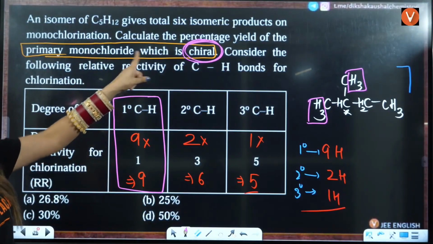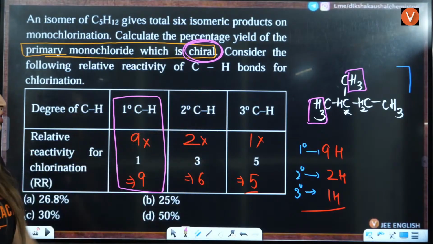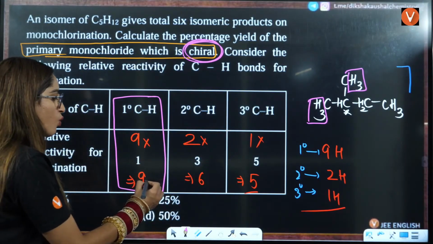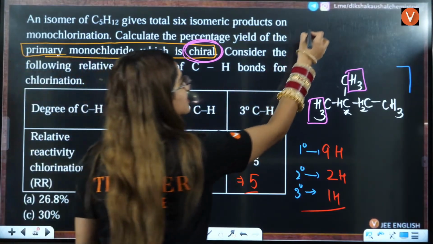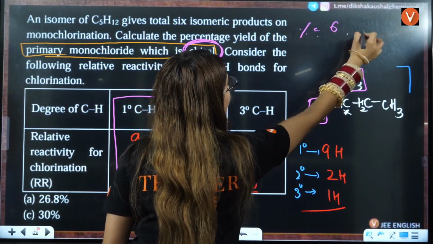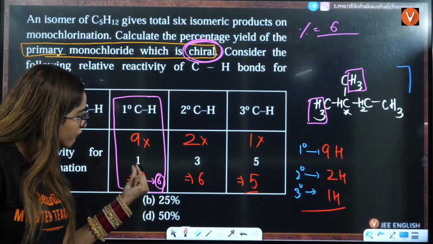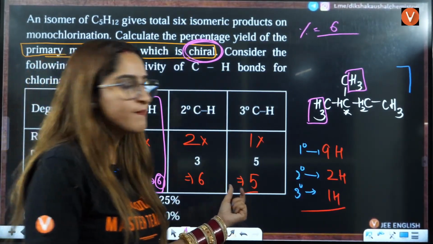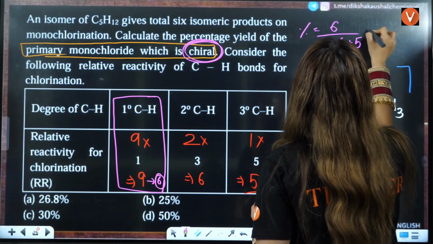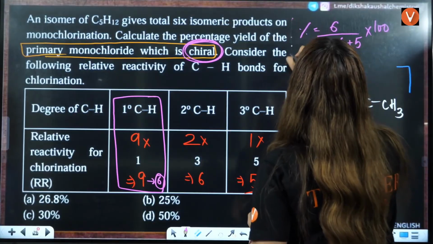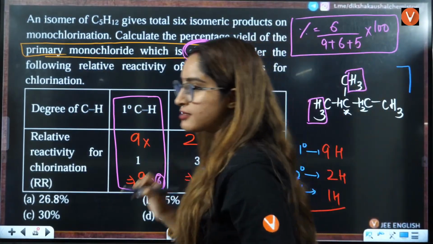Monochloride, which is chiral, so out of this only 6 are giving us the chiral. So the percentage is going to be 6 divided by, total we have 9 plus 6 plus 5, multiplied by 100. That is going to be your correct answer here.